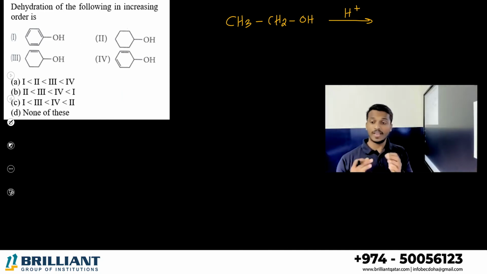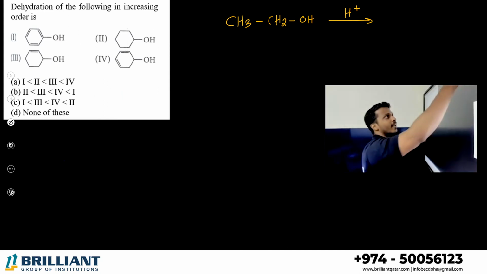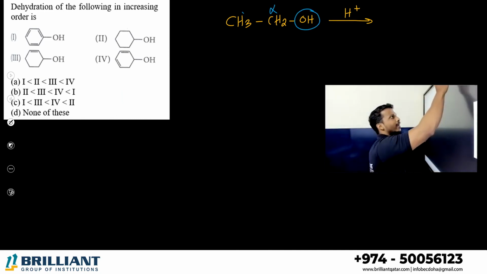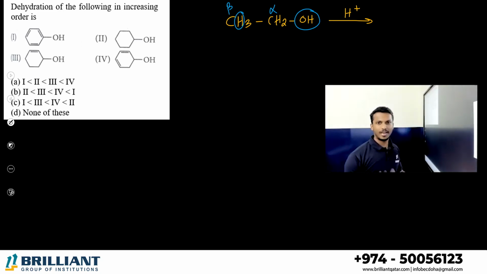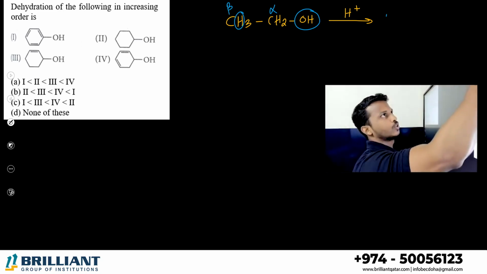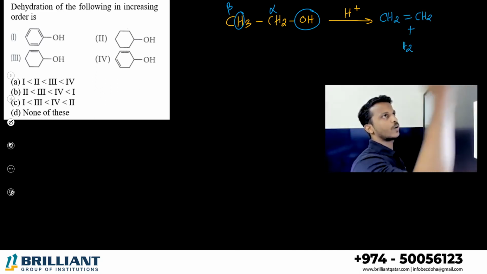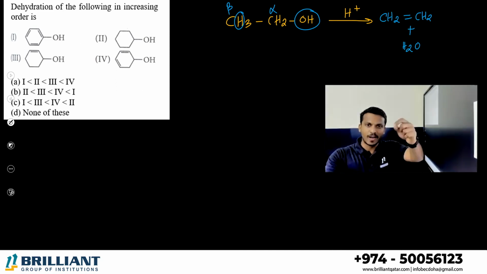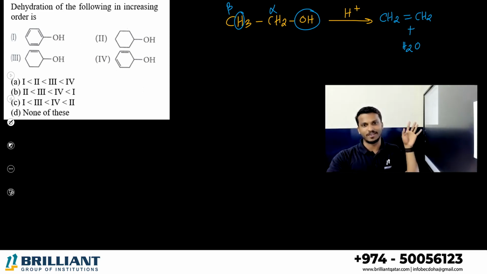From where can we eliminate water? Simple. Take the OH group from the alpha carbon, take a hydrogen from the beta carbon, eliminate water, and make a double bond between alpha and beta. Finish. So your product will be an alkene, ethene, with the water. Once again, OH you take from the alpha carbon, one hydrogen from the beta carbon, and make a double bond between alpha and beta.